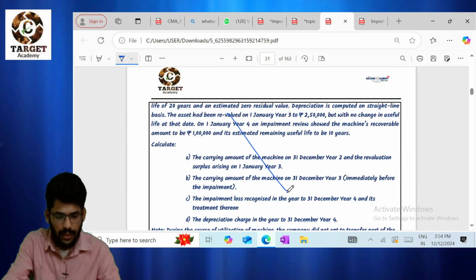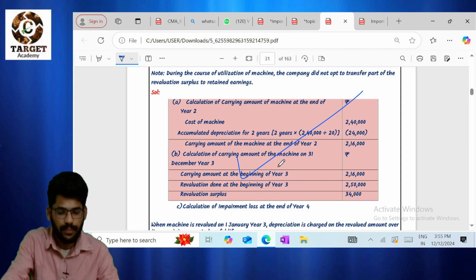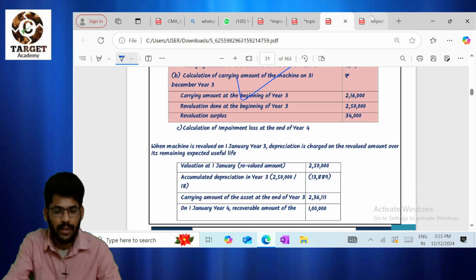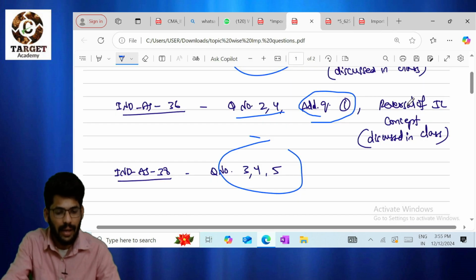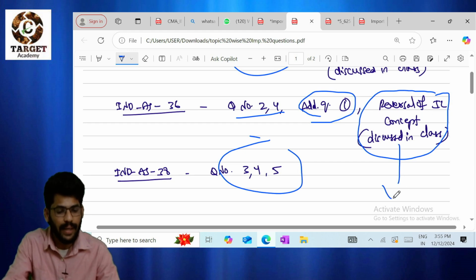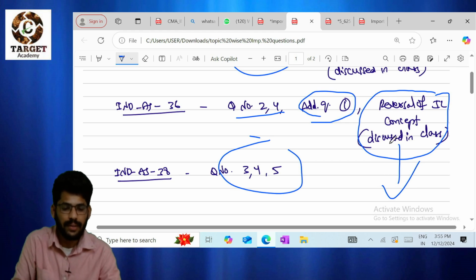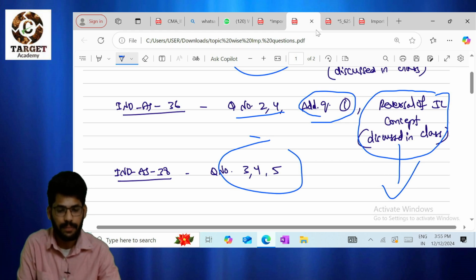Yes, correct. This is the additional question. This is the basic question. Please go through this question. More, I have discussed in our classroom the reversal of impairment loss. I have discussed this concept. Based on this, I have discussed one example also. Please go through that example. Based on that, the examiner will ask a question also. That is also important for this.